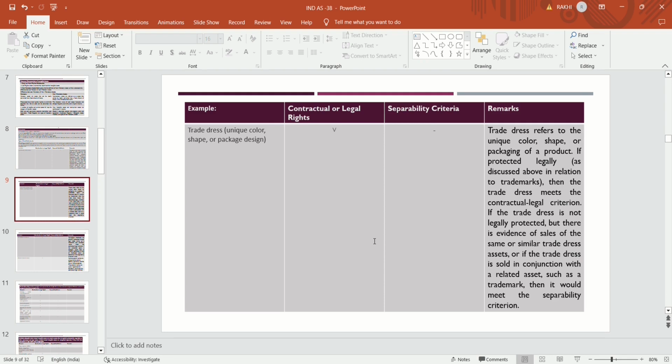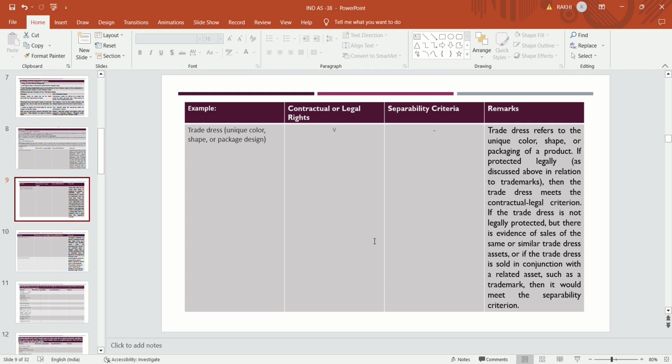If the trade dress is protected legally, it meets the contractual legal criteria. If it is not protected legally, but there is evidence of sale of the same or similar trade dress, or if the trade dress is sold in conjunction with a related asset such as a trademark, then it would meet the separability criteria.